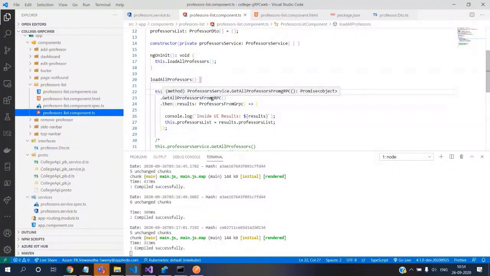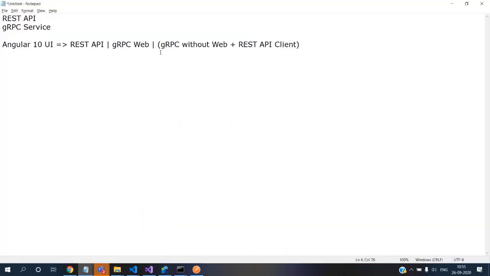Okay, so that's all. If you see, we have covered all the flavors, but there is one very interesting piece which I wanted to cover, which I couldn't get the time for because we are already at around 1 hour 40 minutes plus, or whatever the time. But I'll see if I can cover this piece also, because the scenario is: what if someone has exposed gRPC, but they are saying that they are not going to expose gRPC web? Strictly they're saying, no, I'm not going to expose gRPC web, I'll expose only gRPC. Now you want to integrate it in your Angular 10 UI.